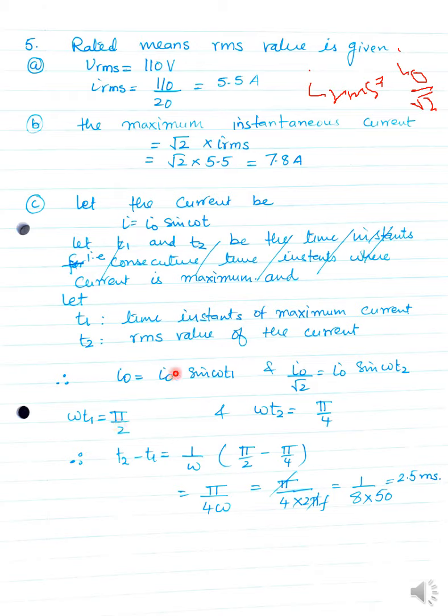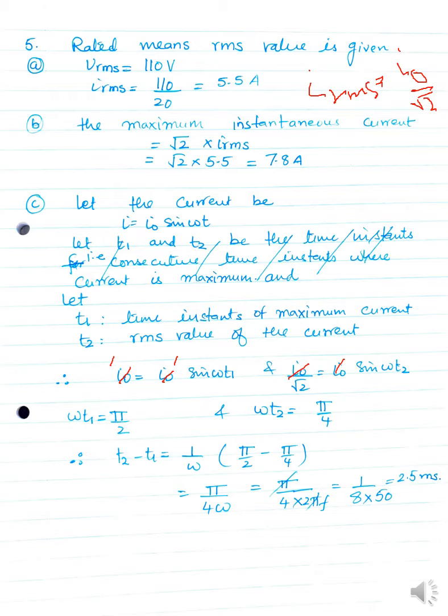When we use trigonometry to find the value here, I naught will cancel with I naught. So what is left here then? I'll just bring the pen again. This will cancel, so you can say it's 1 here, 1 here. So sine omega t1 equals 1 means omega t1 is equal to pi by 2. Here when you cancel this with this, it will be 1 divided by root 2, so omega t2 equals pi by 4.